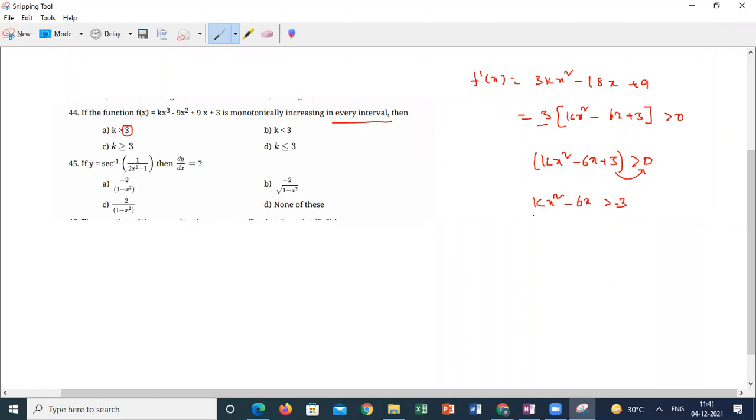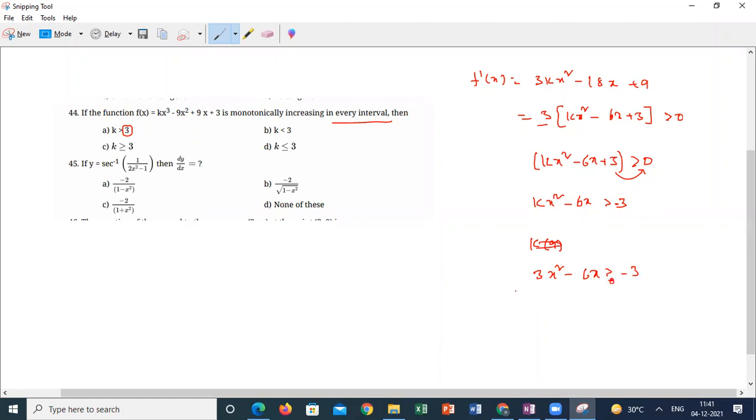If I take k equal to 3, check whether it exists or not. With k equal to 3, I am getting 3x² − 6x must be greater than −3 for any value of x.